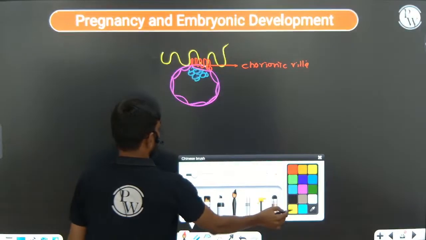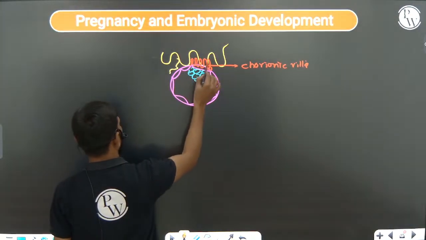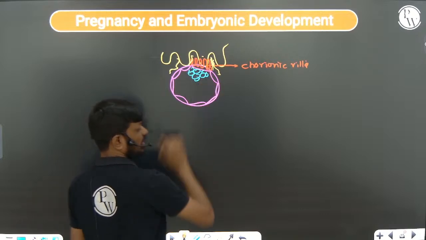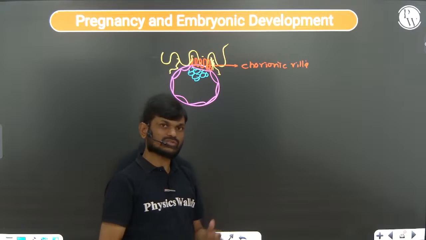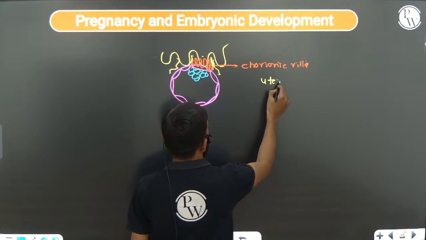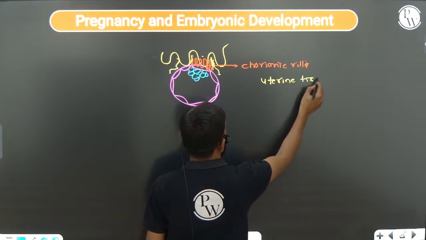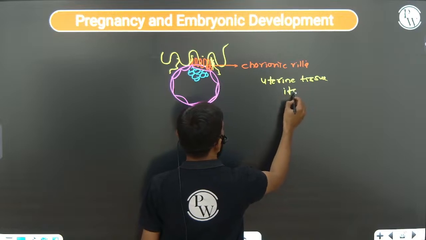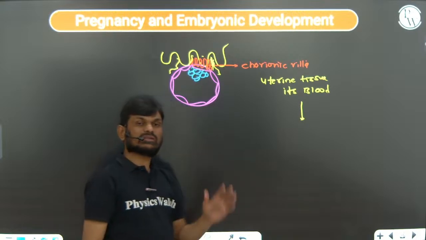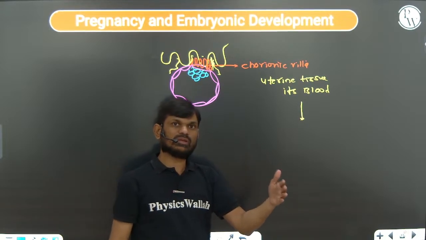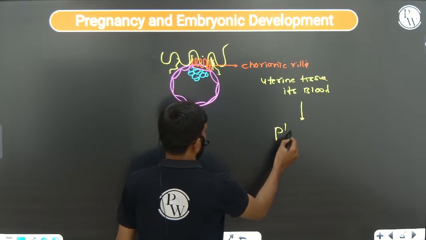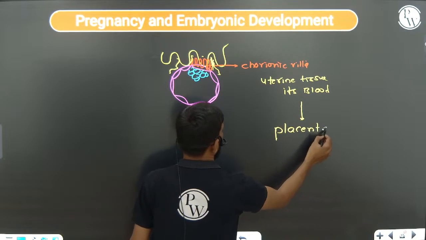Now, this is the endometrium lining with its blood vessels, the maternal tissue or uterine tissue. The chorionic villi, the uterine tissue and its blood vessels together form a structural and functional unit between the developing baby and the mother, that is called the placenta, right?